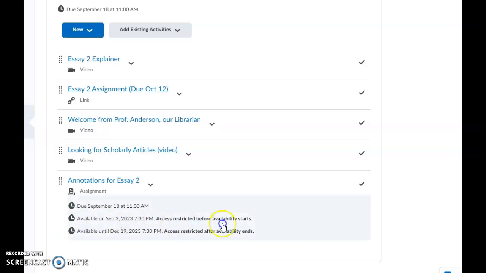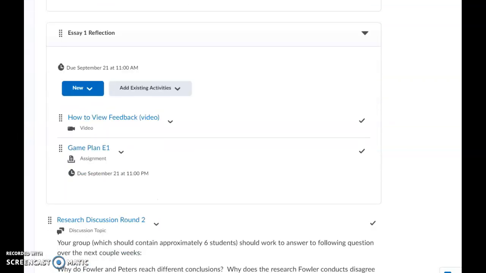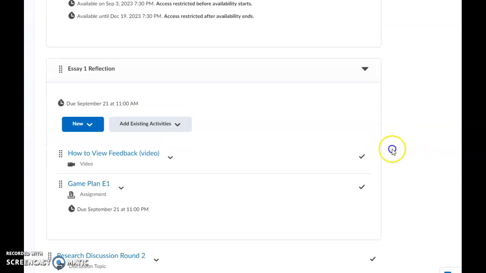And then those annotations, again, as I said, if you want to shoot me your articles, just give me the names of them. You can shoot me an email and I'll be glad to give you some feedback before you start those annotations.